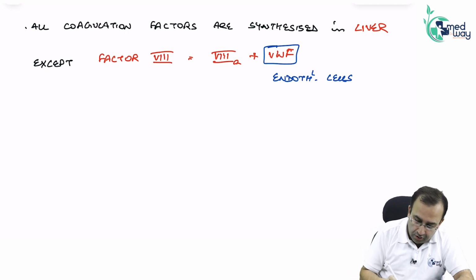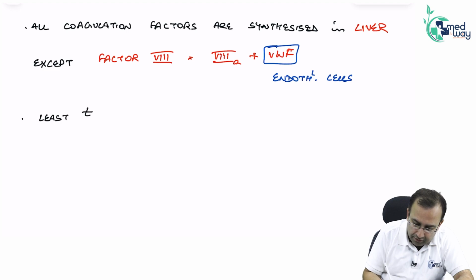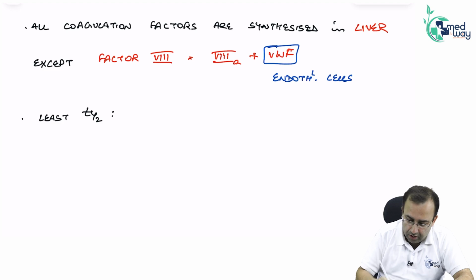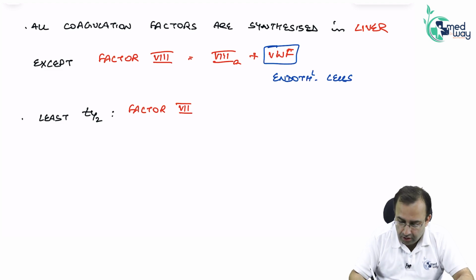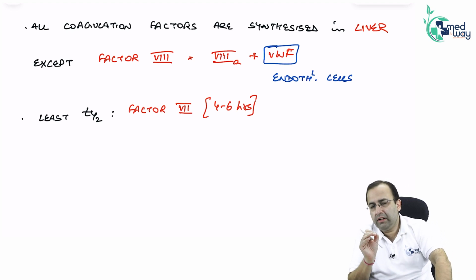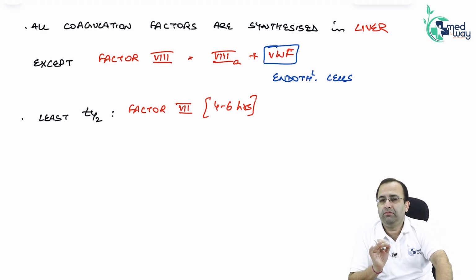Next, coagulation factor with the least half-life, very important. Factor 7. Least half-life is factor 7. How much is it? 4 to 6 hours. So understand the significance of this question.